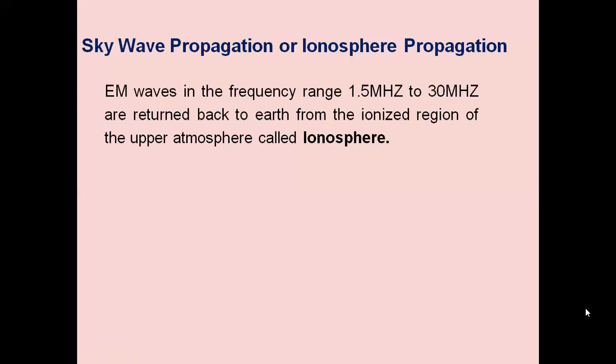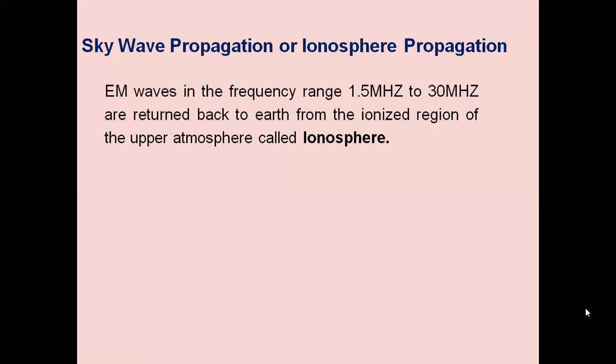So this F layer exists during night time, and this is the most important layer for ionospheric propagation. EM waves in the frequency range from 1.5 megahertz to 30 megahertz are returned back to Earth from the ionized regions of the upper atmosphere called the ionosphere. So in skywave propagation, we are making use of the frequencies from 1.5 megahertz to 30 megahertz. Up to 2 megahertz signals are used for ground wave propagation, as we have seen.